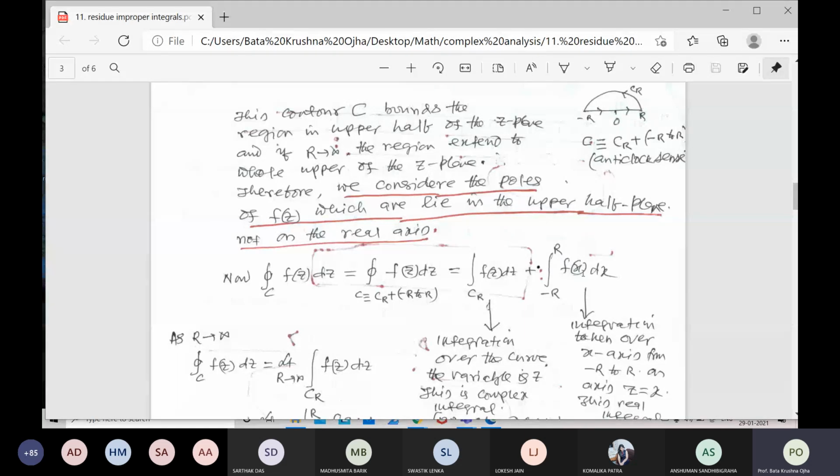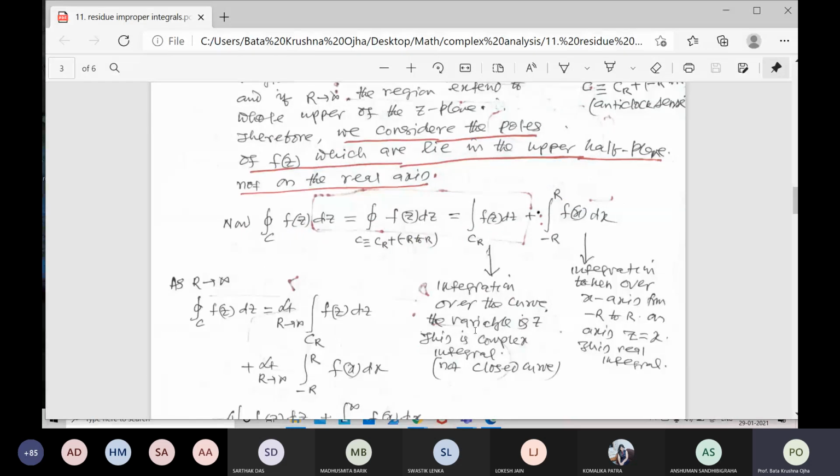Right? So in practice, you will not write f(z) dz there, because z is equal to x itself, since over the real axis y is equal to 0. So I have written here the integration over the curve, with the variable in z. This is a complex integration, not over a closed curve. It is integration taken over the x-axis from minus R to R. So z is equal to x here, and therefore we write dx.